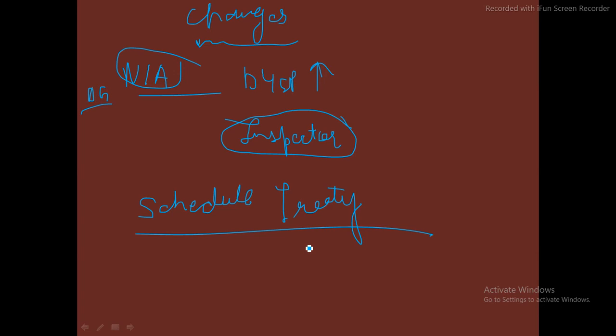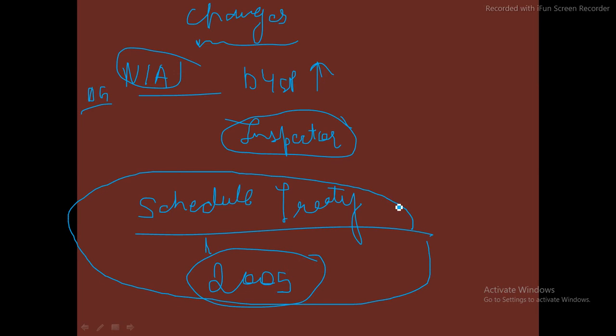Now there was an increase in this schedule, where the International Convention for Suppression of Acts of Nuclear Terrorism of 2005 was included. This is not a question, just a change that happened, and it was a good change. So these were the certain changes that have been there in UAPA till now.